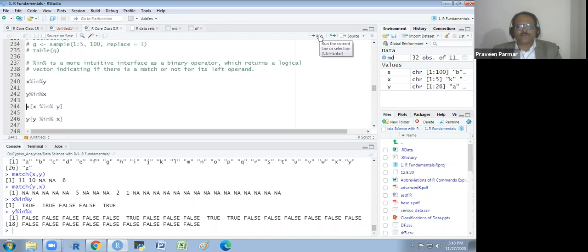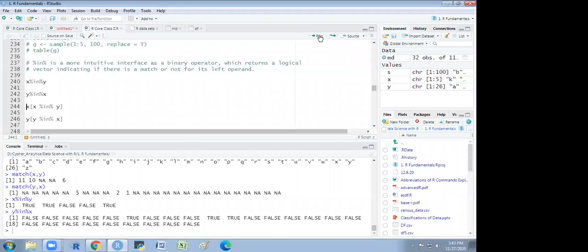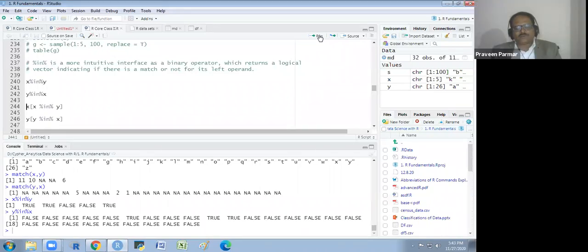Next, if you want the value, which value is matching. In the previous case, in the match function, we have seen we are getting the position. The element of X, in which position in Y it is matching. We are only getting the position. In the second, in percent in percent, if we are running, then we are getting the logical response only, true and false. But I want to know which value is matching. Whether the K is matching, F is matching. I want that value, K, F, and J.